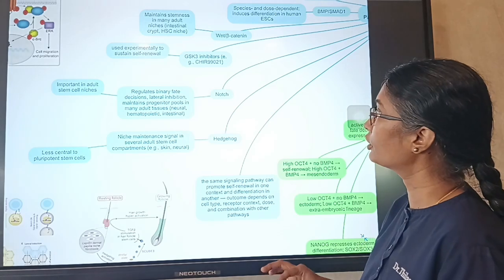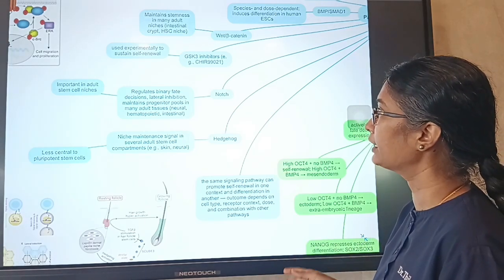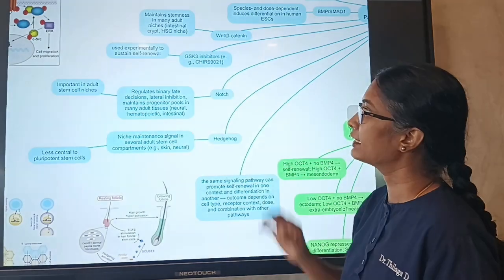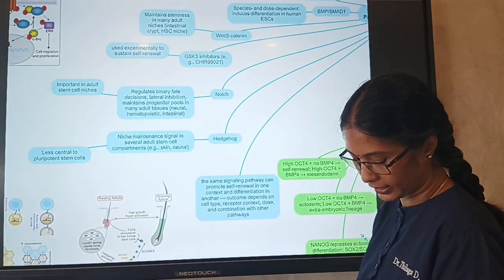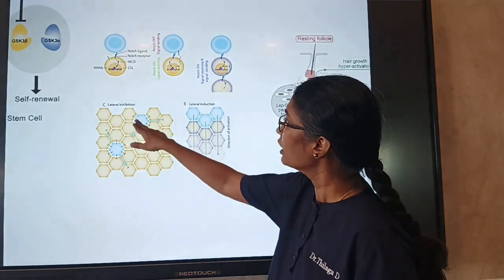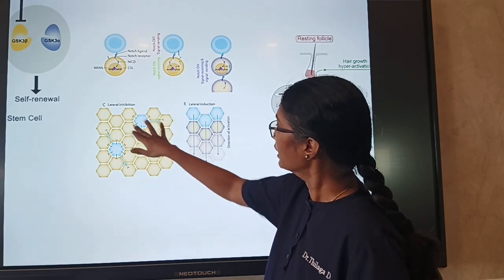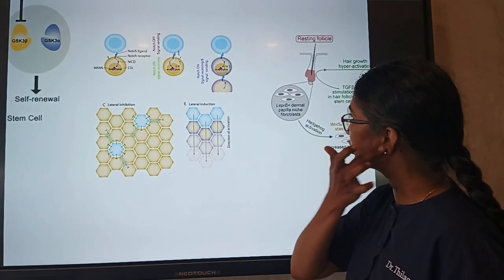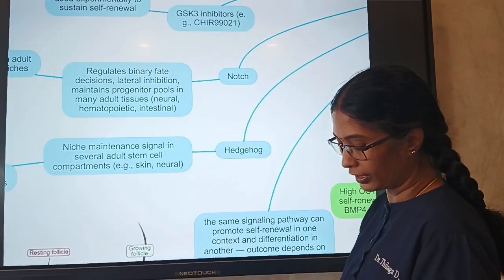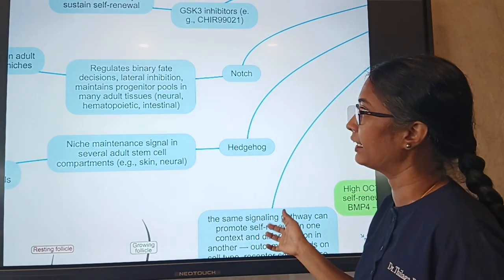Next is the Notch. Notch regulates the binary fate decisions or lateral inhibition, which maintains the progenitor pools in many adult tissues, mainly neural, hematopoietic and intestinal, and it is important in the adult stem cell niches. So this is called lateral inhibition: the stem cell, when present, will prevent the other cells from becoming differentiated or other stem cells. And this is lateral induction. So it's the binary fate, yes or no, binary fate decision and lateral induction.